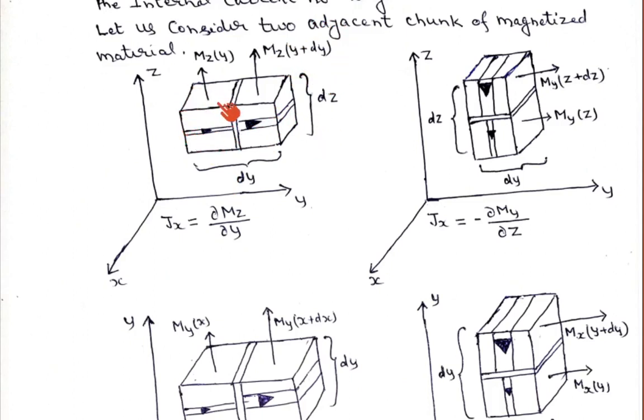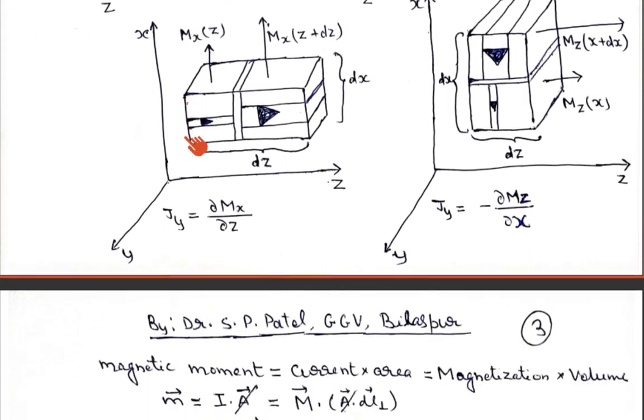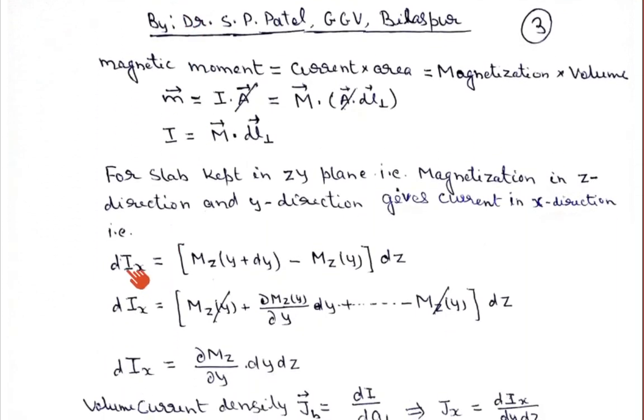So dix, the change in current in the x direction, can be written as the magnetization at y plus dy, due to the second chunk, minus the magnetization at y, due to the first chunk, multiplied by the perpendicular length.